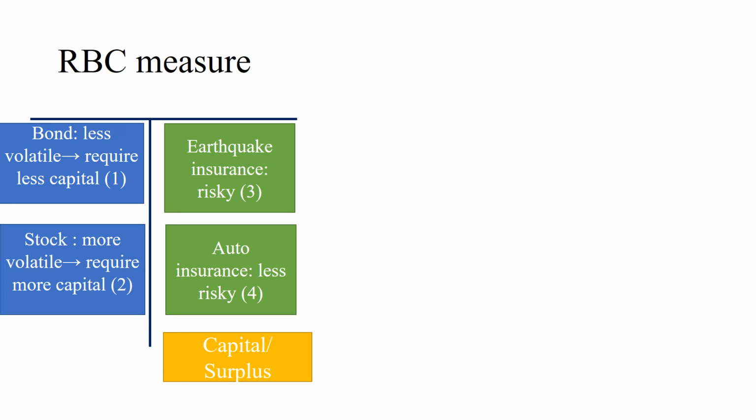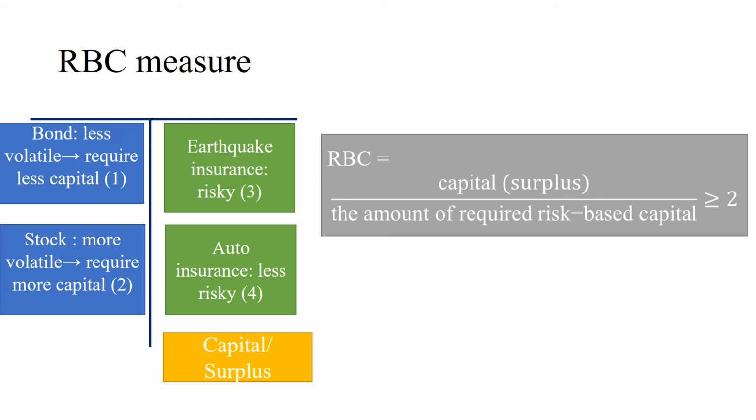Every insurance company needs to meet the RBC ratio. RBC ratio is defined as capital divided by the amount of required risk-based capital. So your numerator, capital or surplus, is your actual surplus, your assets minus liabilities. And your denominator, required risk-based capital, this amount is based on the insurance company's assets risk, underwriting risk, interest rate risk, and the business risk.